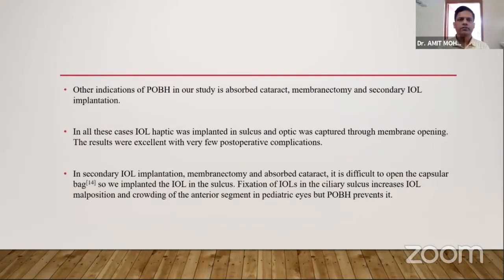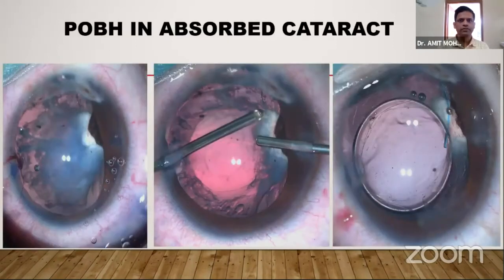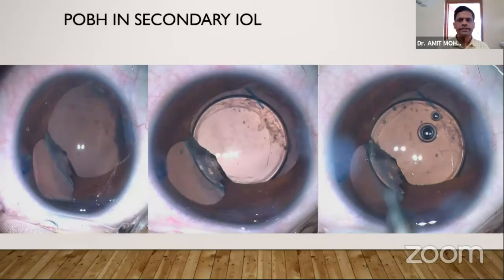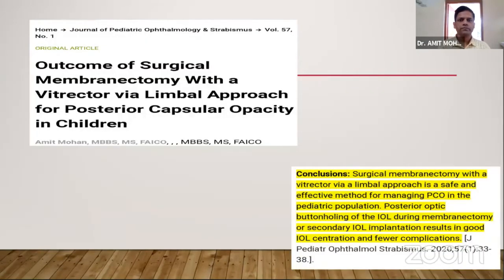Other indications of POBH in our study are absorbed cataract, membranectomy, and secondary IOL. As we are not able to open the capsular bag in these cases, we have captured the IOL through the membranous opening. This is a case of POBH in absorbed cataract. This is a case of POBH in secondary IOL. We have published this technique of surgical membranectomy in JPOS, which shows that posterior optic buttonholing of the IOL during membranectomy and secondary IOL implantation results in good IOL centration.